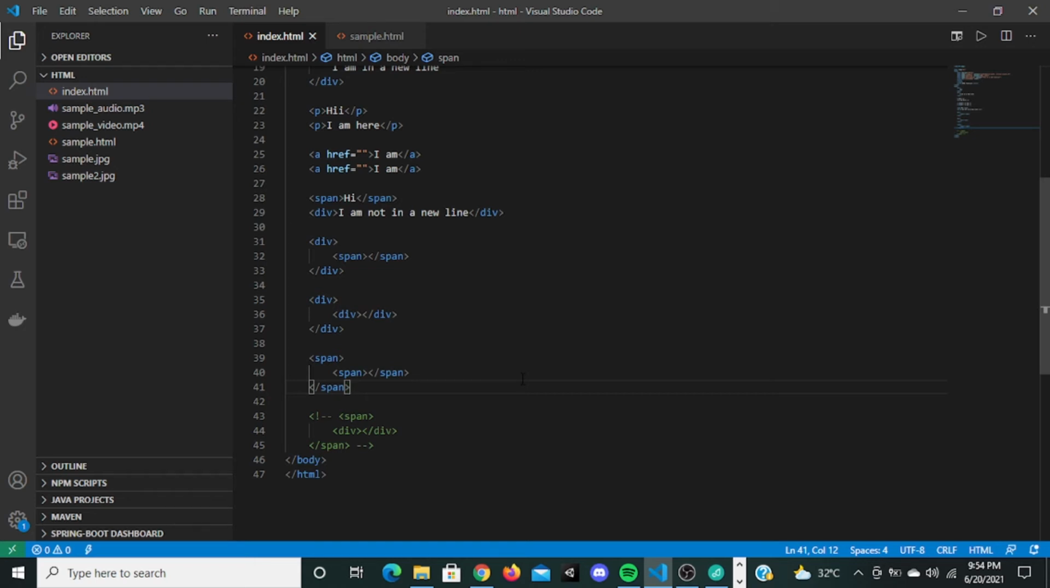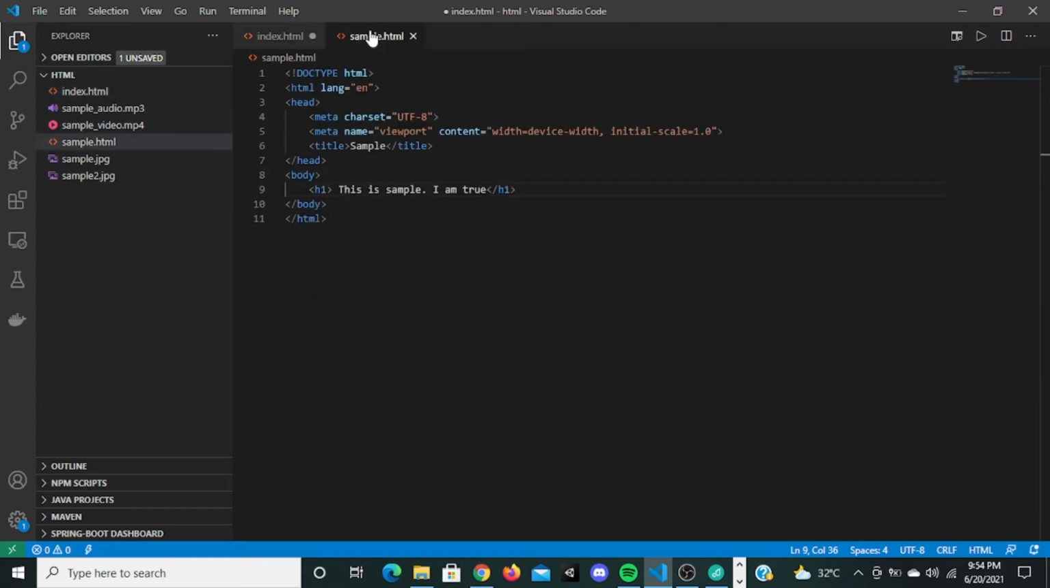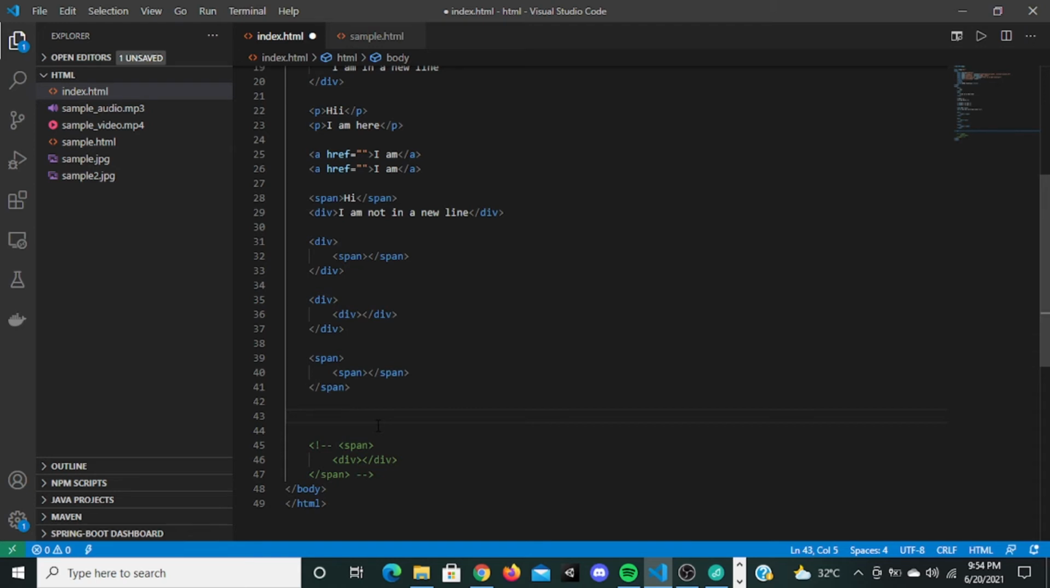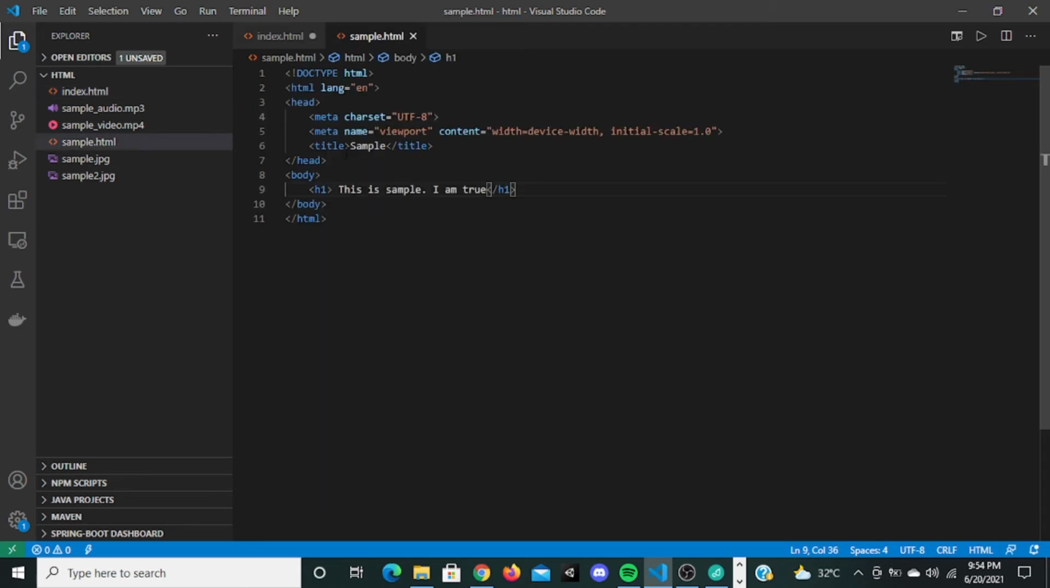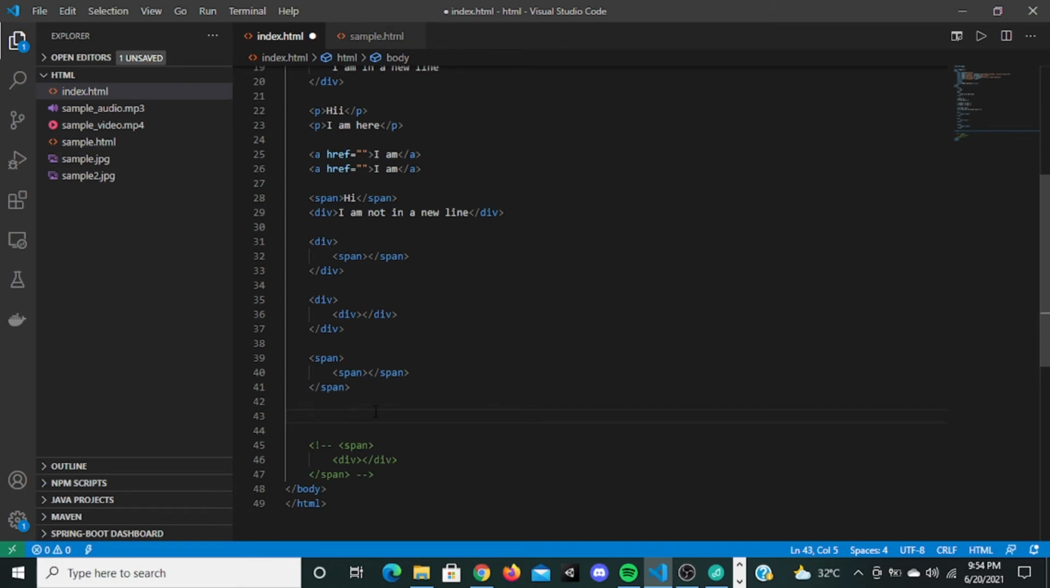So the next thing we are going to see is an iframe. An iframe is nothing but a frame inside your HTML document. For example, if you want to display this HTML document inside this HTML document, you don't have to copy the whole code and do it here.